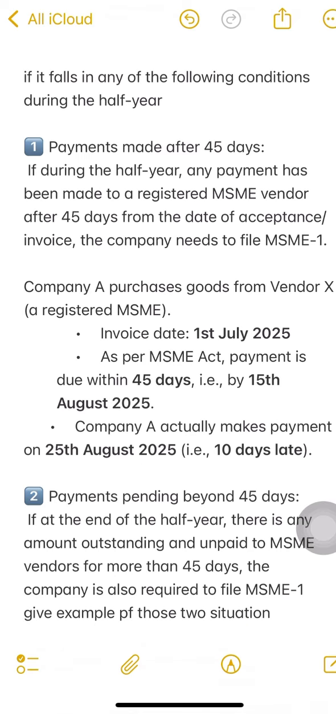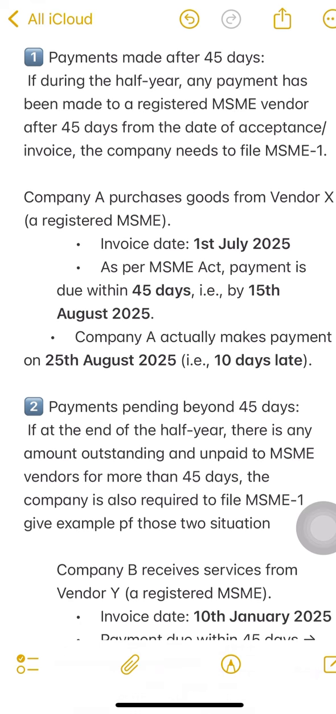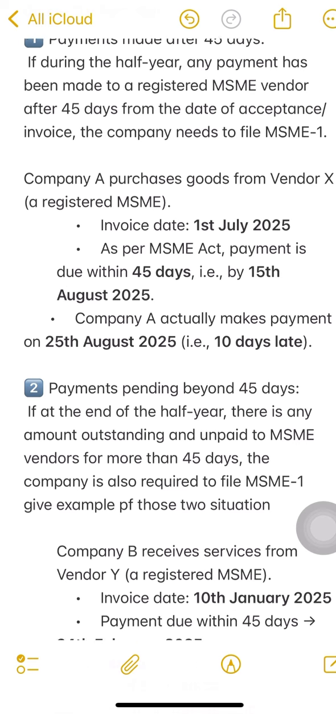The second case is payment pending beyond 45 days. If at the end of the half year there is any amount outstanding and unpaid to an MSME vendor for more than 45 days, the company is also required to file MSME 1. Let's understand this also with an example.